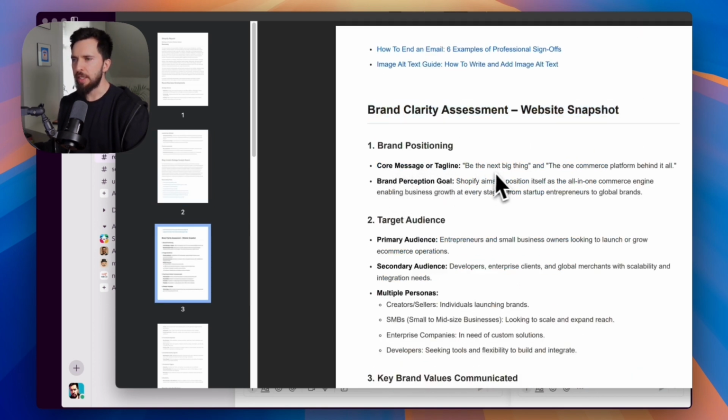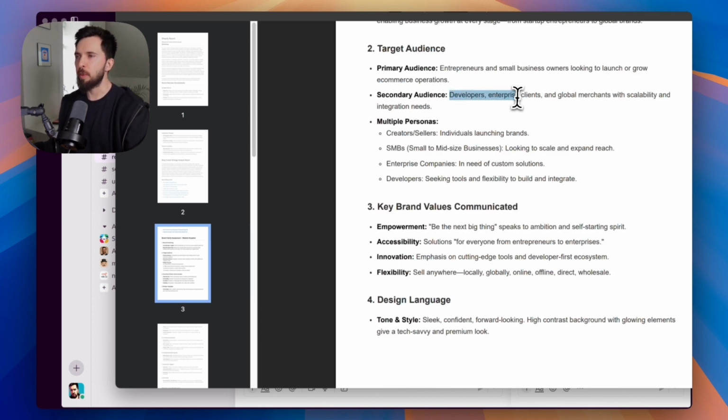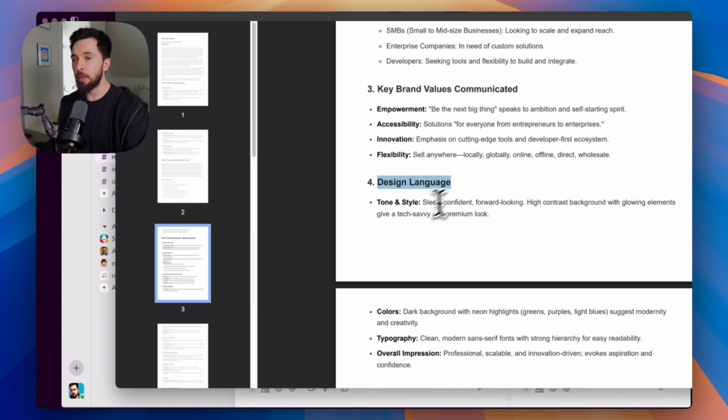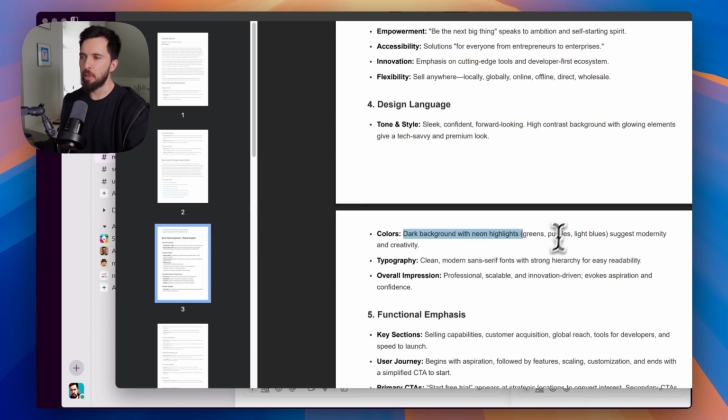Well, core message, be the next big thing, and the one commerce platform behind it all. Brand perception goal, Shopify aims to position itself as an all-in-one commerce engine, enabling business growth at every stage. Target audience, entrepreneurs and small businesses. Secondary audience, developers, enterprise clients, and global merchants. I like that it separates primary and secondary audience. It also breaks down the personas. Design language, tone and style, sleek, confident, forward-looking, colors, dark background with neon highlight greens, purples, and suggest modernity.